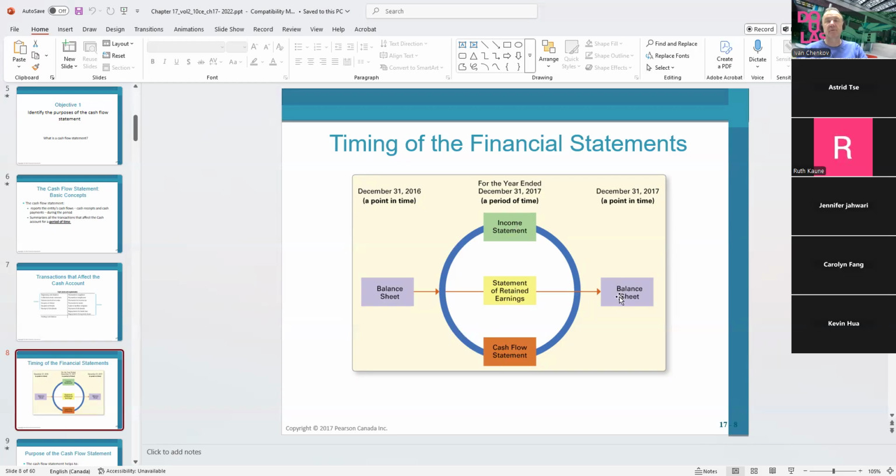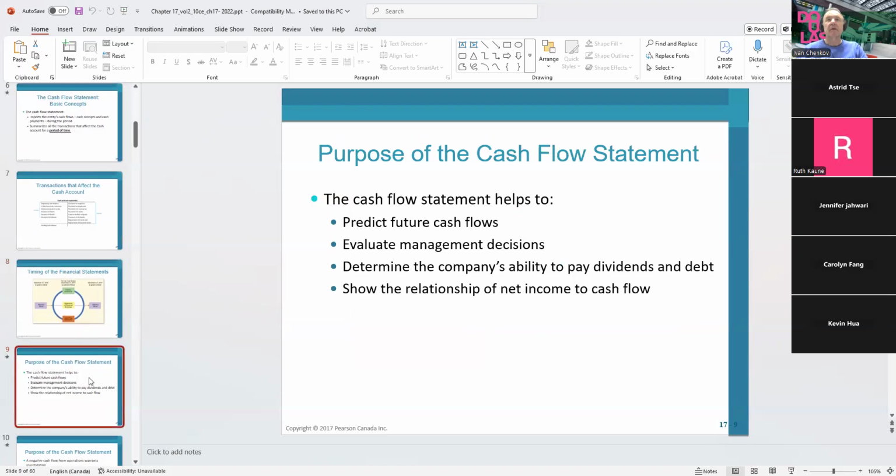And on the balance sheet, we're going to see what's the beginning balance of the cash and what's the ending balance of the cash. So the cash flow statement is going to explain how the cash went from the beginning balance to the ending balance. The purpose of the cash flow statement is to help to predict the future cash flow. So once you start reading the cash flow statement, you might be able to predict the future cash flow.